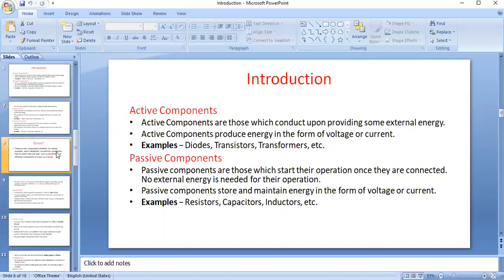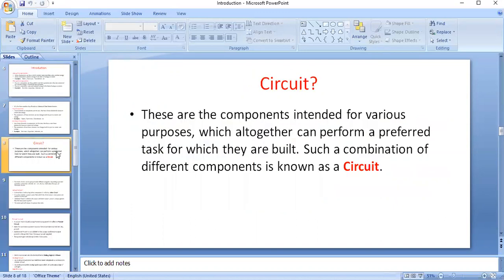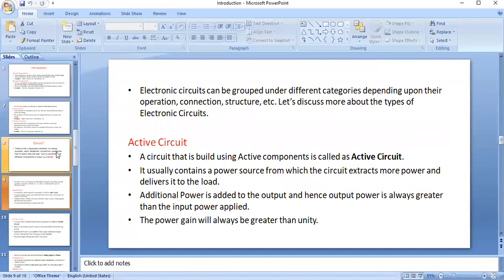So by using these components together to perform a particular task, that is nothing but a circuit. These circuits we call electronic circuits. These circuits are classified depending on the type of components we use or depending on the type of connection we use. So we can classify these circuits.